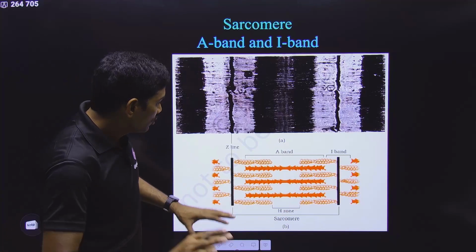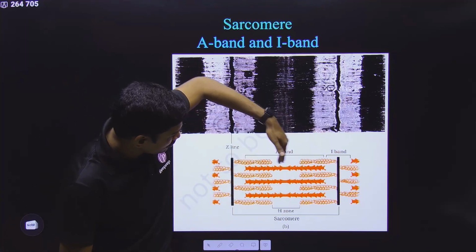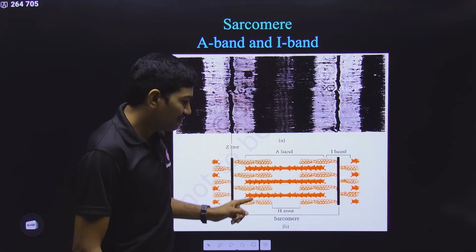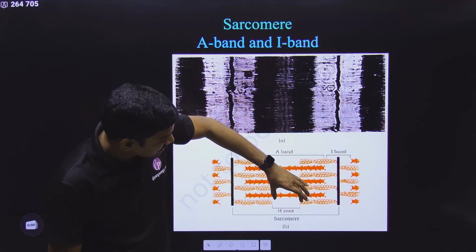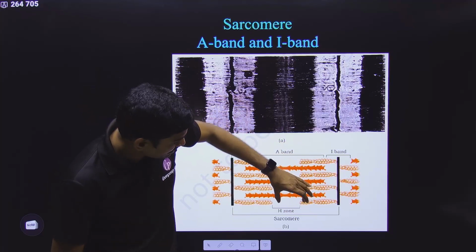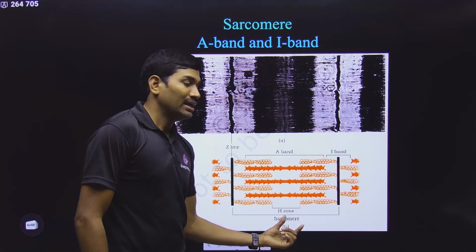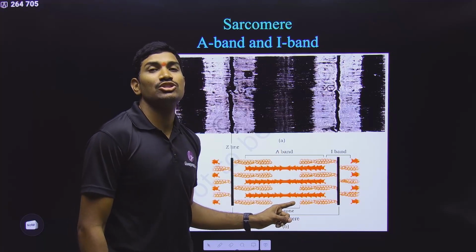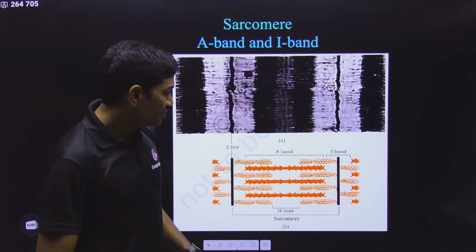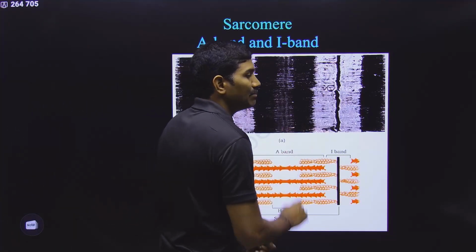Is it clear? So in this way, these are the thick filaments, and the ends of the thick filaments are overlapped with the thin filaments, but at the central portion, under the resting stage, it is not overlapped with thin filaments, and that particular region is called the H zone. And at the center of the H zone there is a protein membrane. That protein line is called the M line. This is the normal condition. And now we will talk about A band and I band.